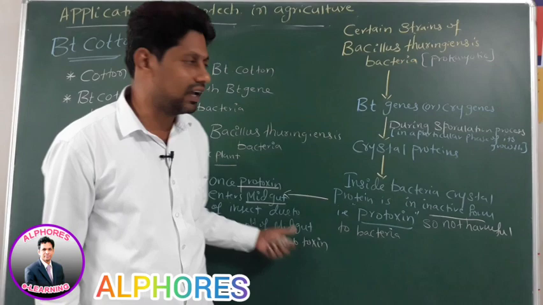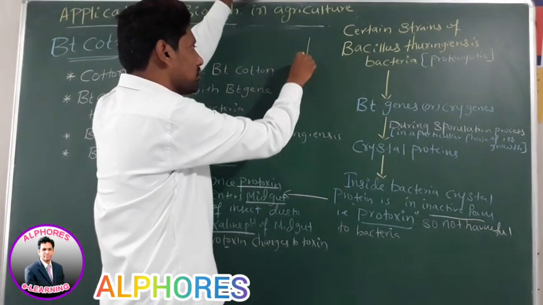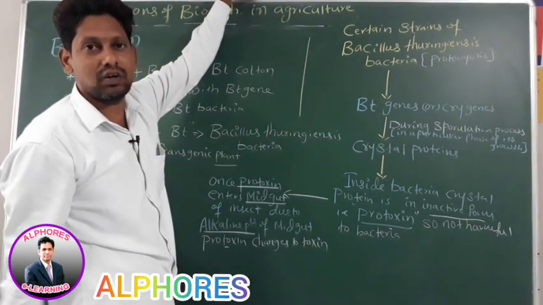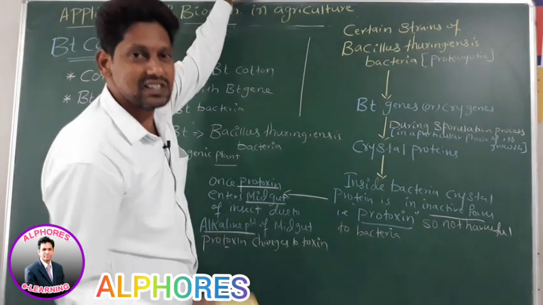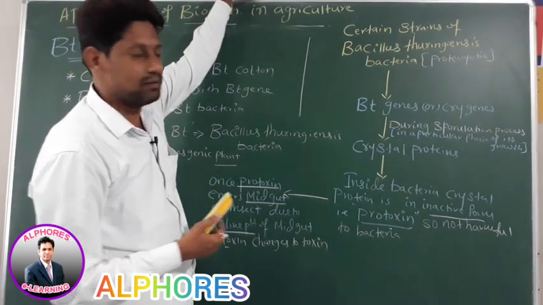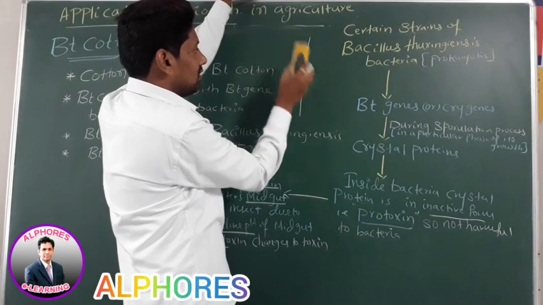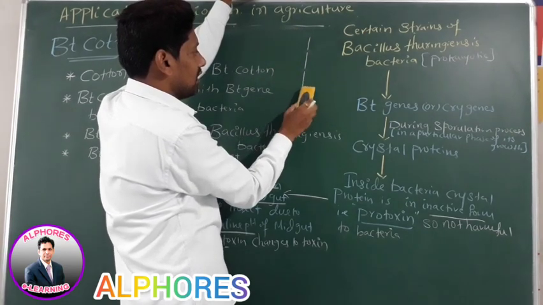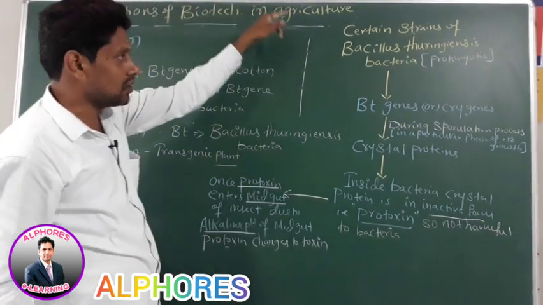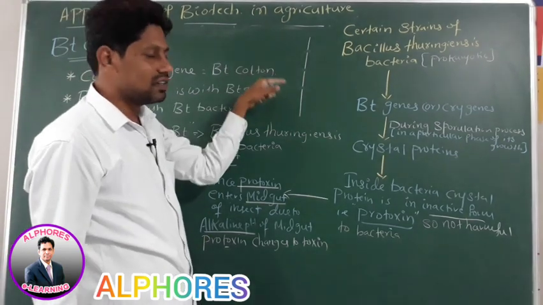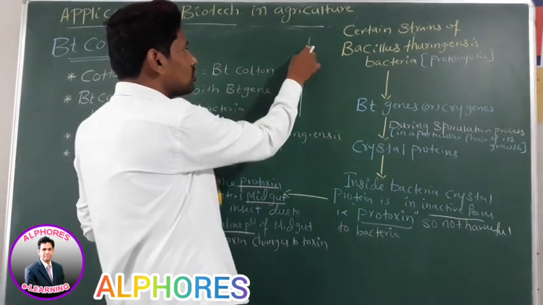For example, if this is protoxin, proteases, that is proteolytic enzymes, cleave this protoxin. When this protoxin was cleaved, it has broken into many fragments.